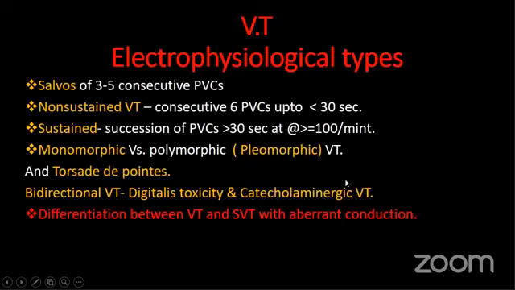One is catecholamine-related VT in younger children, and the other is digitalis toxicity. Here the direction of the QRS complex, I will show on ECG: if one QRS complex direction is positive, the next QRS complex direction will be negative. So the axis will be different from one beat to the next.